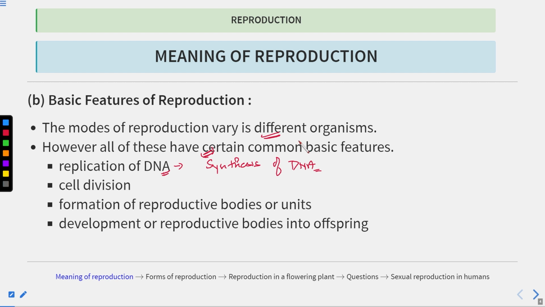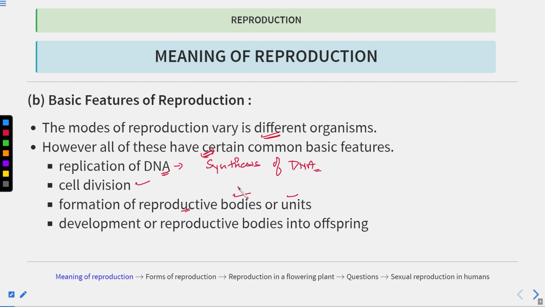Clear? Next is cell division. Cell division also occurs whenever reproduction is taking place. Next is the formation of reproductive bodies or units. For reproduction, in some organisms, some reproductive bodies are formed. If you talk about humans also, they have specialized reproductive structures, testes and ovaries.